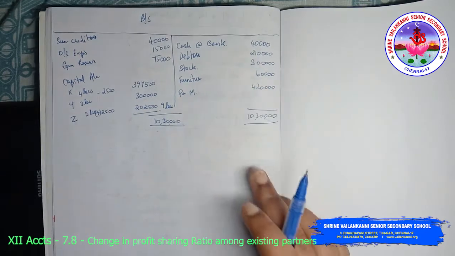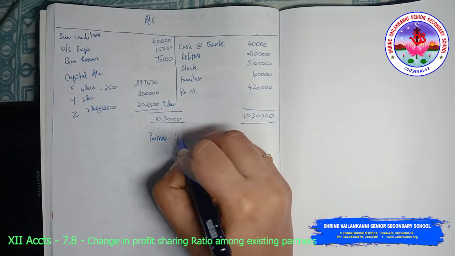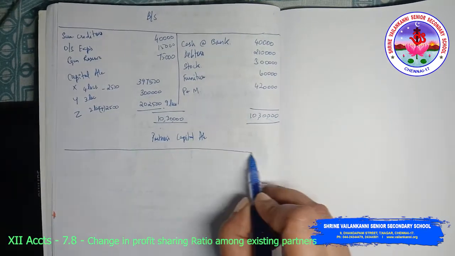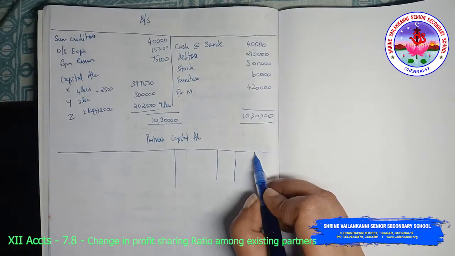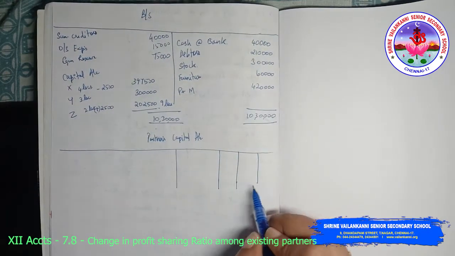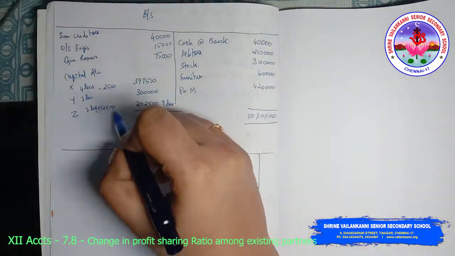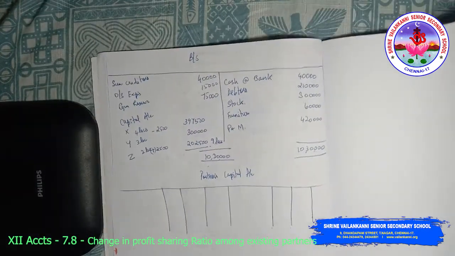So I'm going to just prepare the partners' capital account for you to have better clarity. It is essential to prepare the partners' capital account. Since the adjustments are very small, I've just prepared it directly, but it's advisable to prepare the partners' capital account.